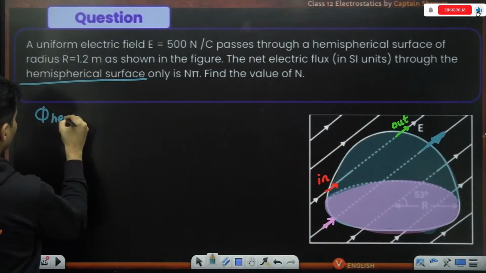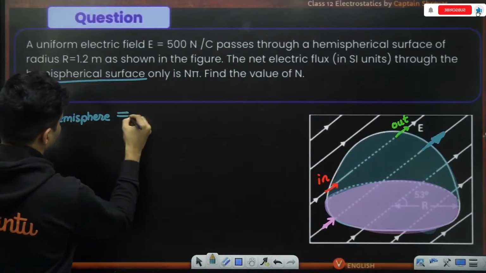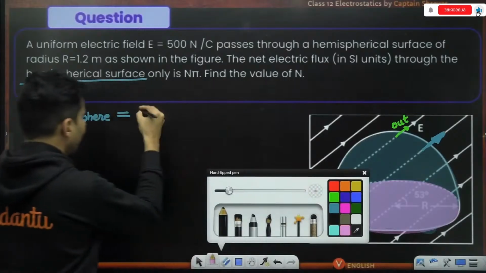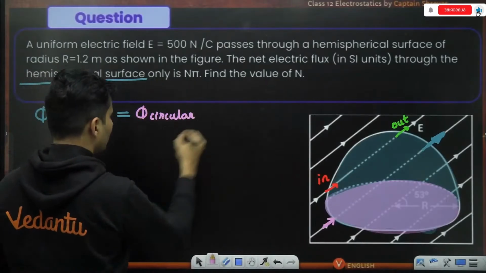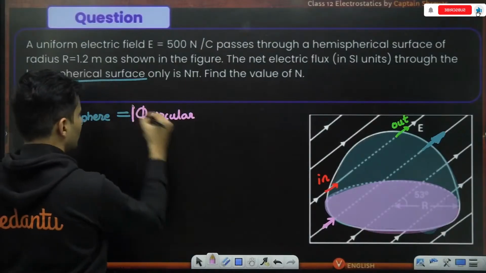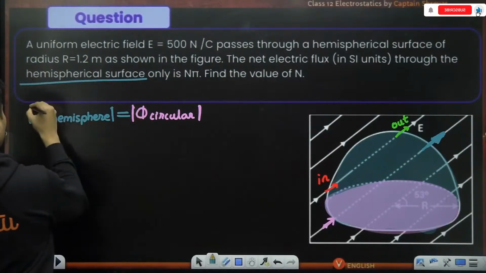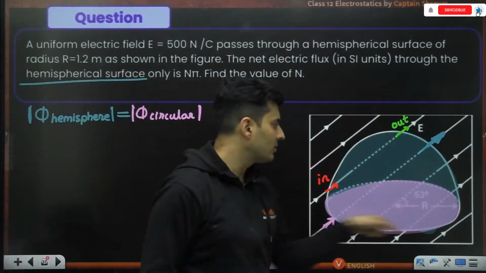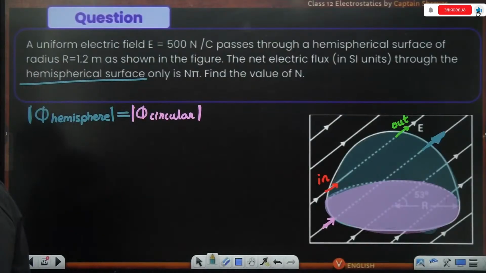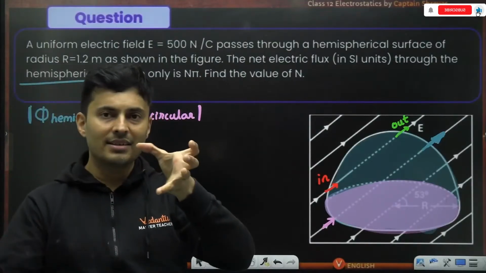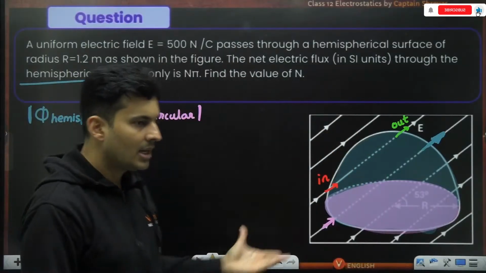So the net flux through the hemisphere is exactly equal to the flux through the circular base, magnitude-wise, of course. We are talking about magnitude only. Whatever flux goes through this base also goes through the curved surface. Everyone? Yes. Hemispherical means half of a sphere is a hemisphere.